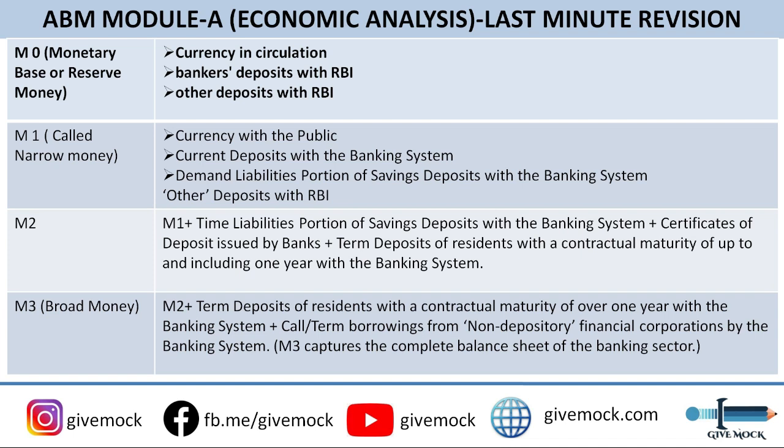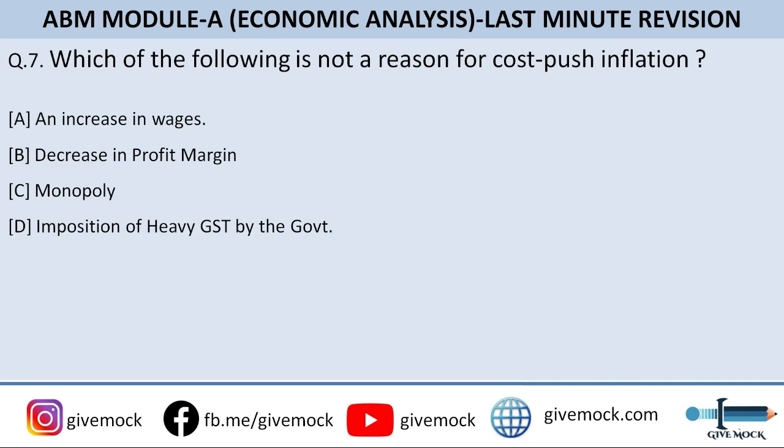All right, let's move on to question number 7. Which of the following is not a reason for cost push inflation? So guys, you can go through the options here. Option A is an increase in wages. Option B is decrease in profit margin. Option C is monopoly, and option D is imposition of heavy GST by the government.